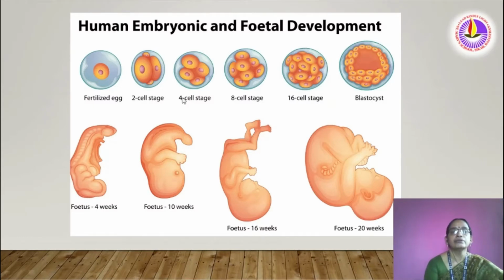Now here we can see the growth and development of the human embryo. Here we can see the fertilized egg. Now it is single celled. Now it becomes 2 celled, 4 celled, 8 celled, 16 celled. Now a number of cells are there. This condition is called blastocyst. Now this is 1 month age, 4 weeks. Now it is more than 2 months, 2.5 months, a 10 week fetus.